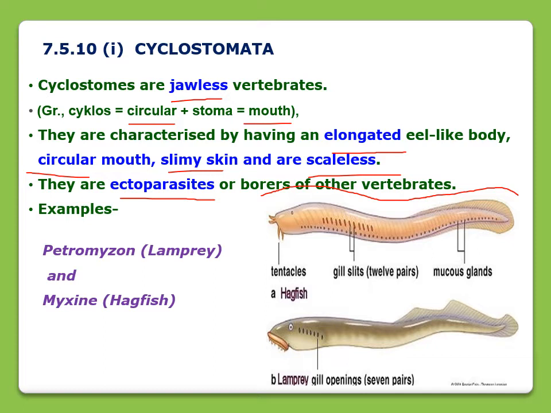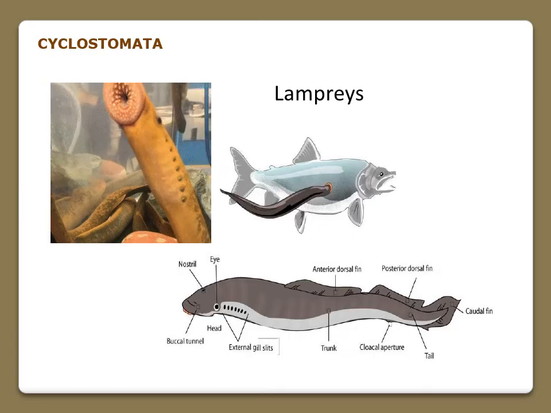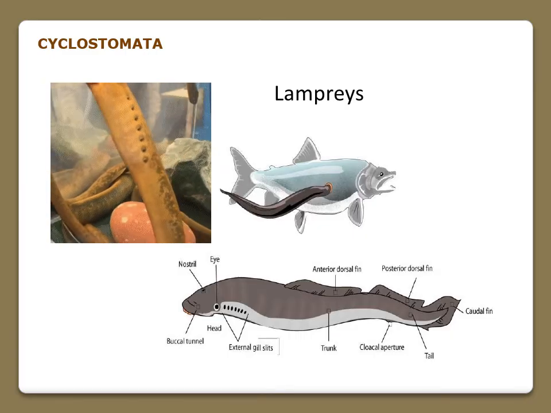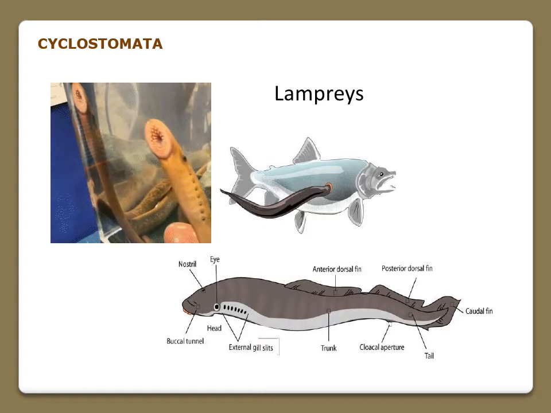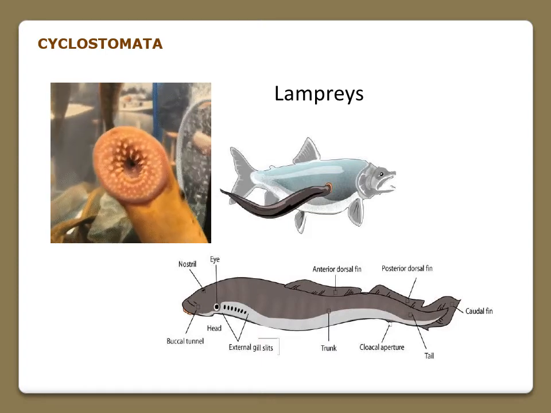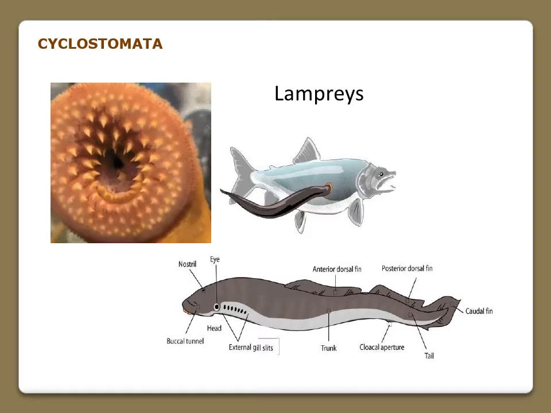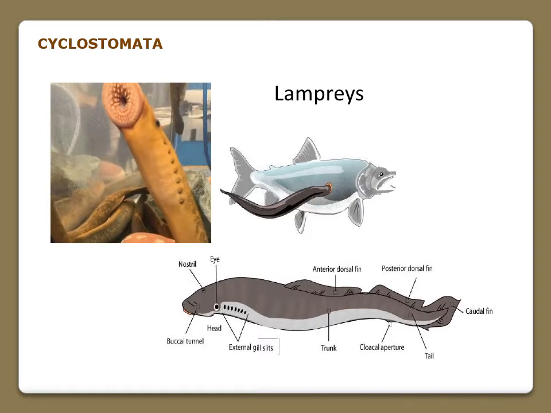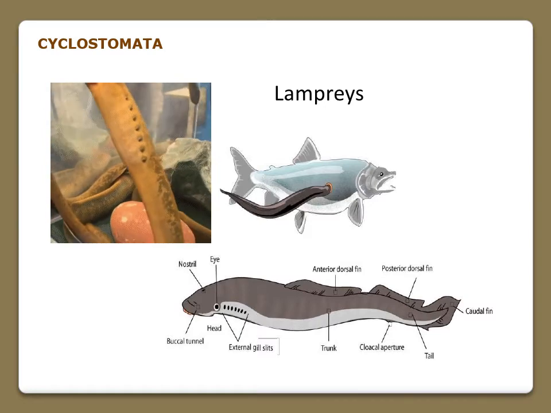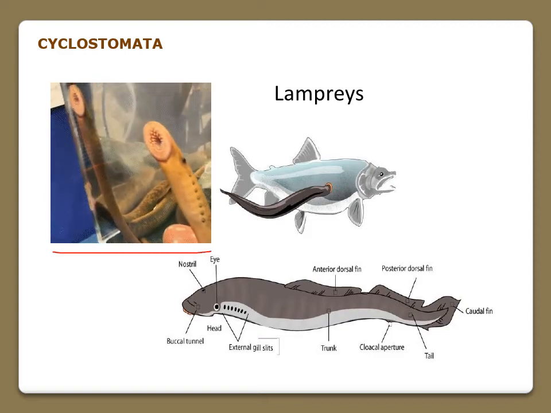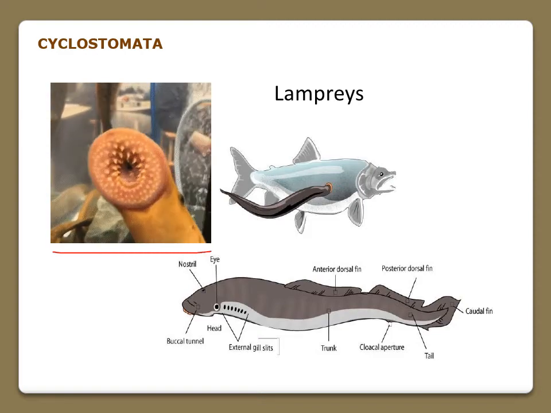Here in the picture you can see hagfish. This is hagfish and that is lamprey. In the picture you can see lamprey, and here you are seeing the circular mouth. The internal structure of the mouth can also be seen over here.